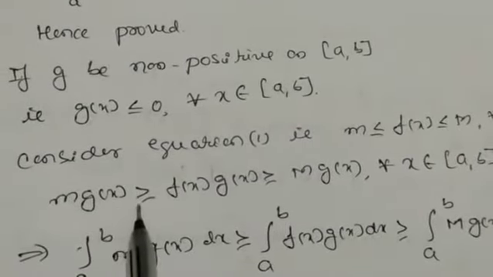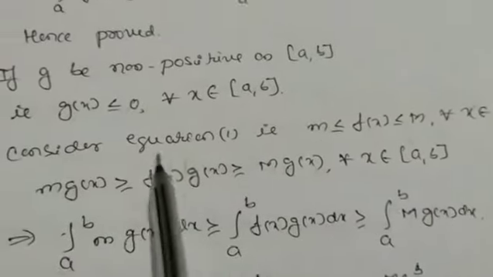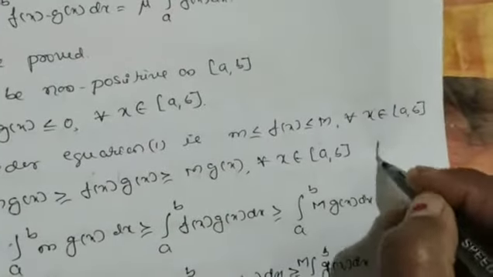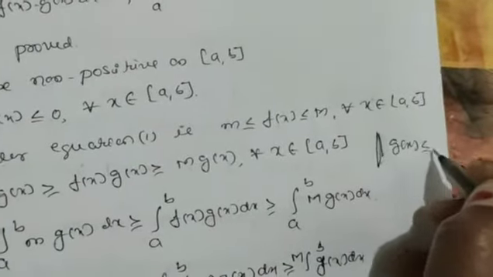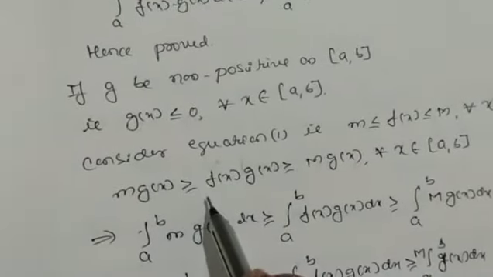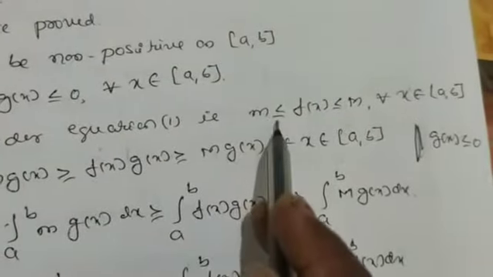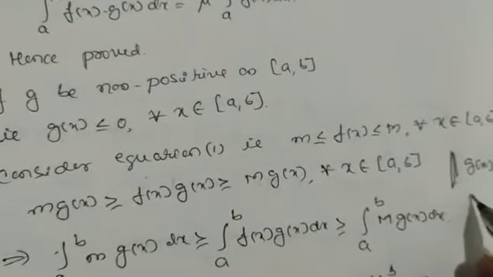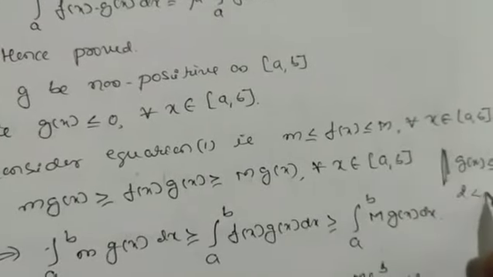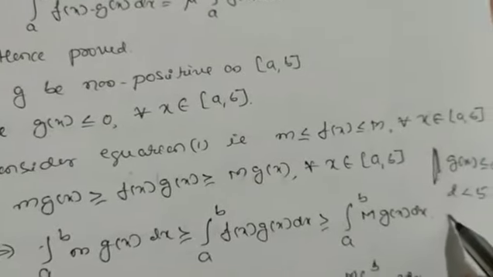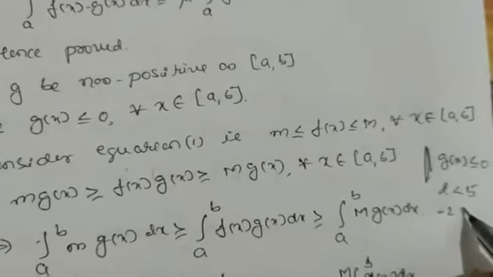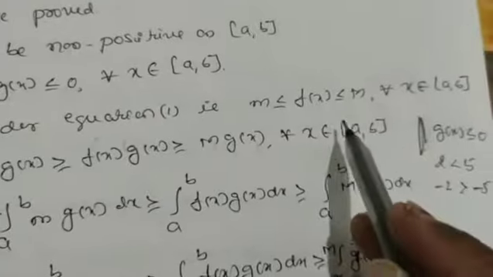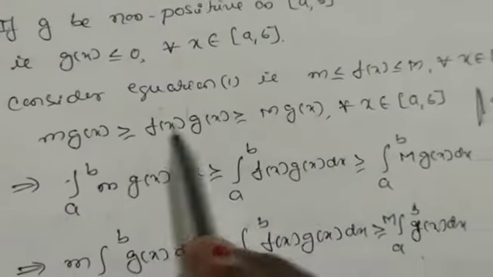Then the inequality changes, because g of x is negative. If g of x is negative, then less than becomes greater than. For example, we know 2 is less than 5, but if it becomes minus 2, now it is greater than minus 5. That is, if it is negative, then the inequality changes. So this less than or equal to becomes greater than or equal to for all x belongs to a comma b.